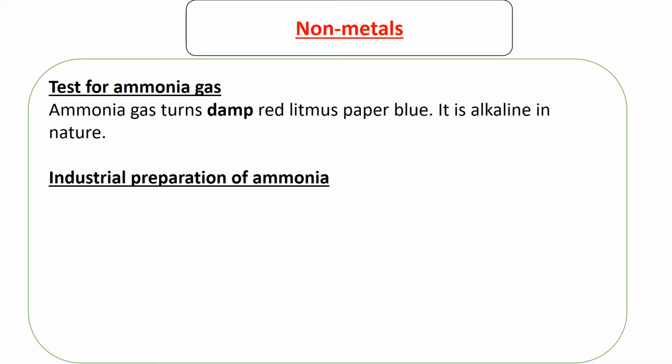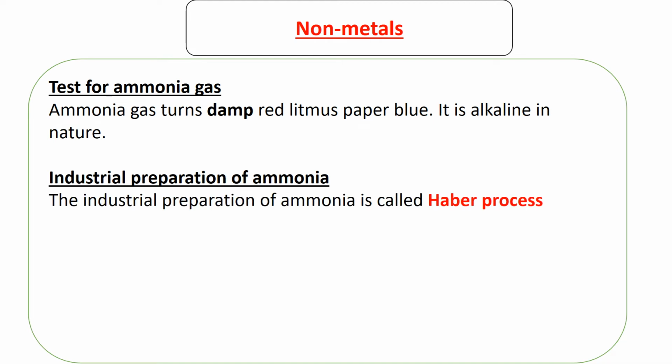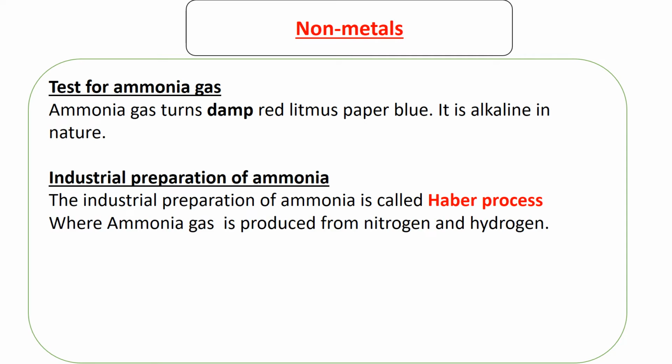How do we prepare ammonia in the industry? So we use a process called the Haber process. In this process, ammonia gas is produced when nitrogen and hydrogen are reacted. We get nitrogen and hydrogen and we react them. Remember, nitrogen is not reactive. So for this process to occur, there must be conditions that force the reaction.